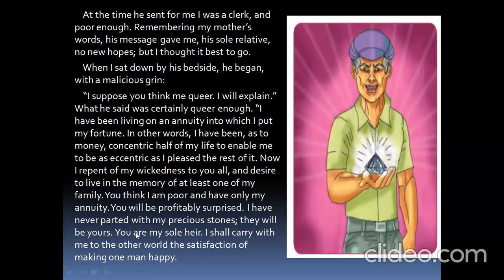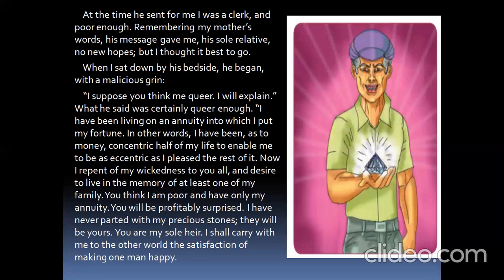Understood? And you are my sole heir. Sole heir means, what is the heir? For example, if the father is on his deathbed, he will give all his belongings, whatever job or business he is undertaking, everything he will hand over to the son, isn't it? Even the properties, everything he will give to the son.